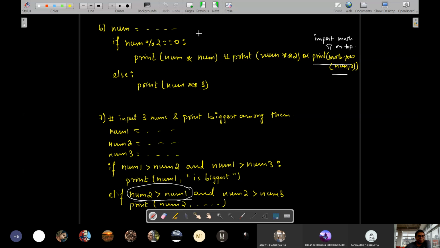Now, is it clear what improvement we have made? Only one improvement: the extra condition which was being made, we removed it. That was unnecessary because num1 is not the biggest. So why do we need to compare num2 with num1? The only sense it makes is to compare num2 and num3, because num1 is already not the biggest. That's why it has come down. So no need to check this part. Though if you are checking, that is fine, but the computer will take extra workload.